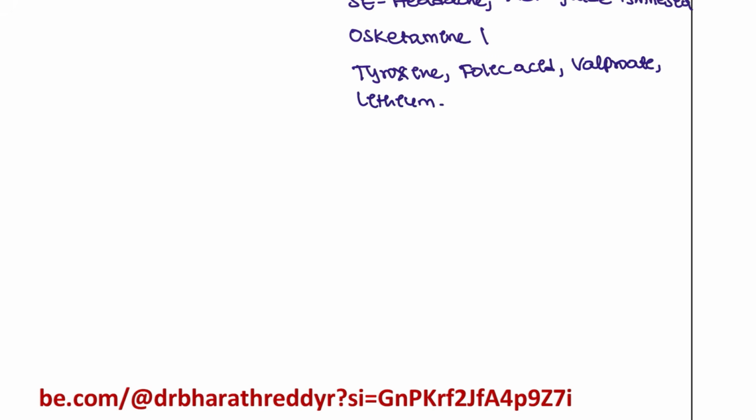Next, coming back to lithium. So why is lithium given in the patients of depression or the patient who is suffering from bipolar disorders? What is the mechanism behind lithium? So lithium is going to increase mostly the neurotransmitters' action.